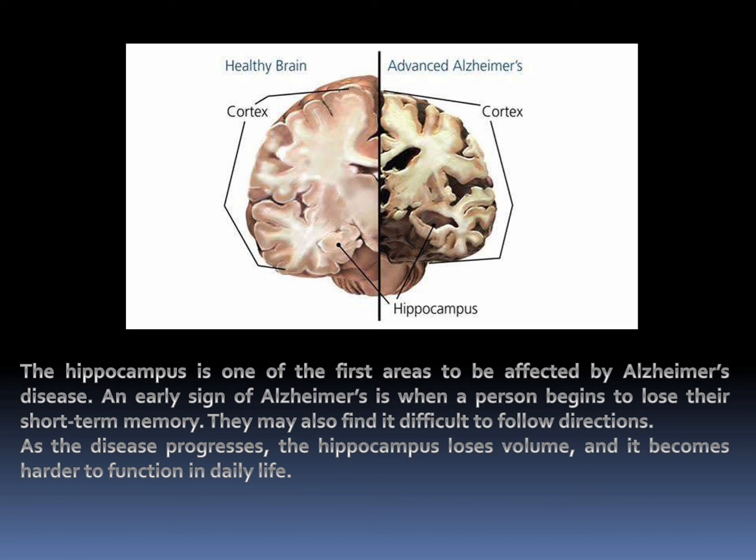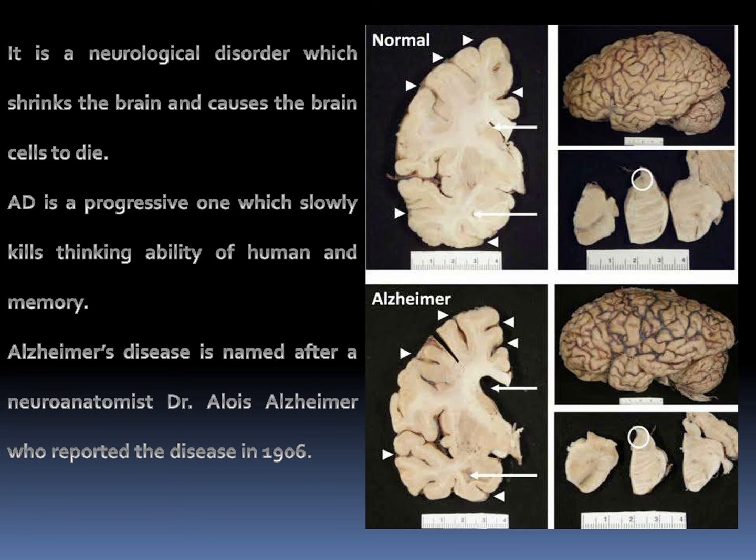Alzheimer's disease is believed to be caused by a huge deposition of proteins around the human brain cells. A protein called amyloid forms plaques around the brain cells, and another protein named tau deposits in the brain cells and forms tangles.